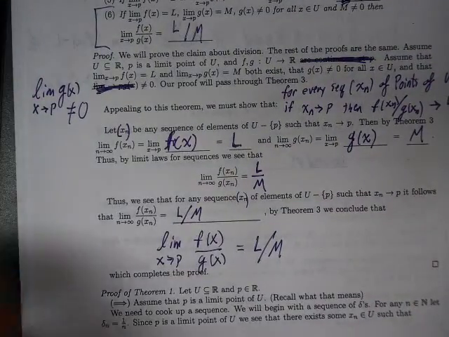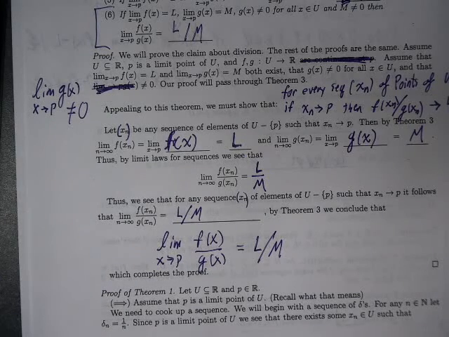There are 2 directions to prove. You need to prove that if the thing is a limit point, then there exists this sequence. And you need to prove that if this sequence exists, then P is a limit point. Do people have any strong feelings about which one they would like to see first? Let's just do the forward one. Okay. In the order appearing in the packet. Yeah.